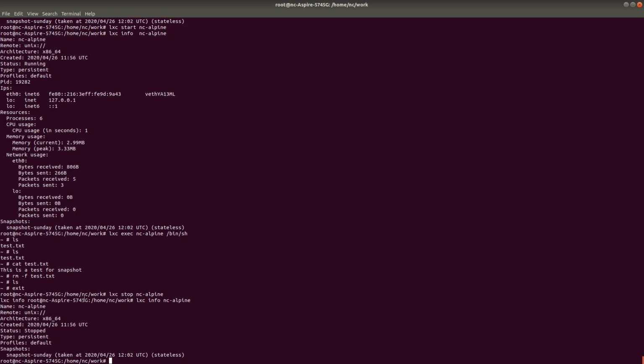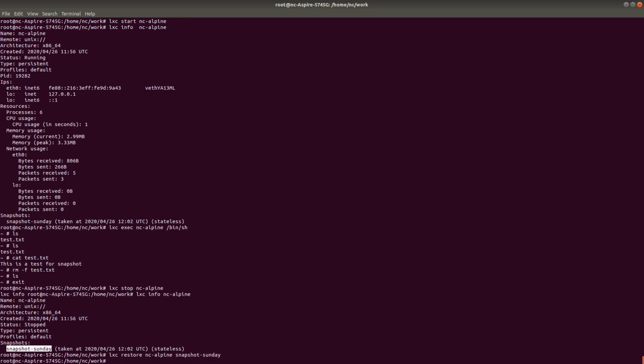If I want to restore it, I have to use the restore command. This is a feature which I think is not available in Docker. You can do it using the versioning concept, but out of the box, I think this is a very cool feature, right? So LXC restore, then the name of the container NC Alpine, and then the snapshot name, which is snapshot Sunday.